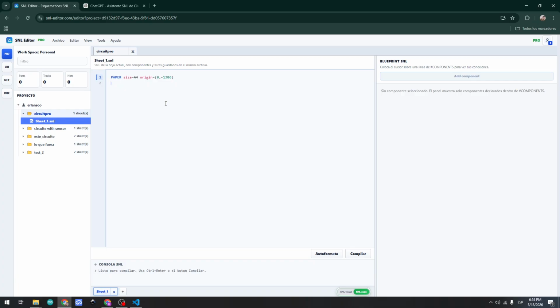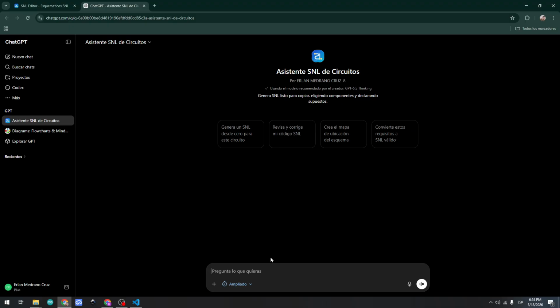So to start more quickly, you can ask the AI to generate any kind of circuit that you want. So for example, in this case, I will ask GPT for an Arduino that could have an ADS1115, this is an ADC converter, with 4 potentiometers of 10K.